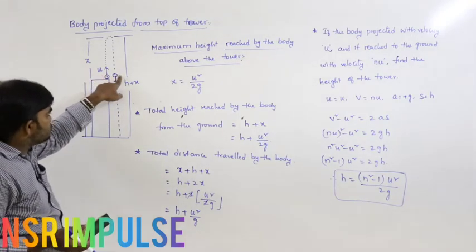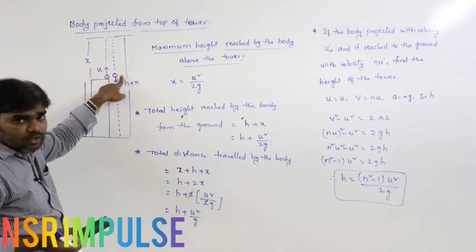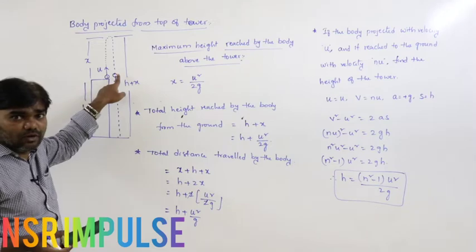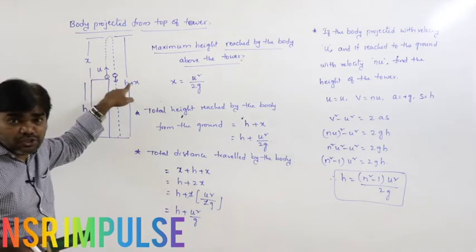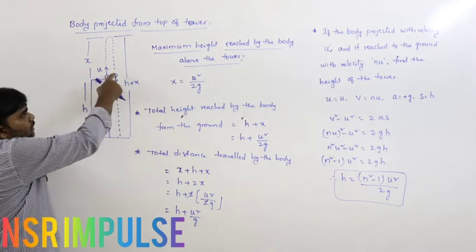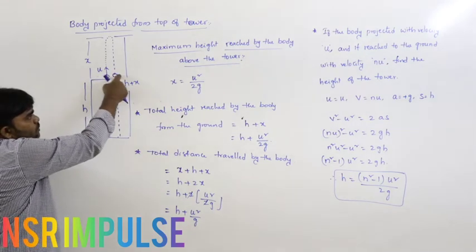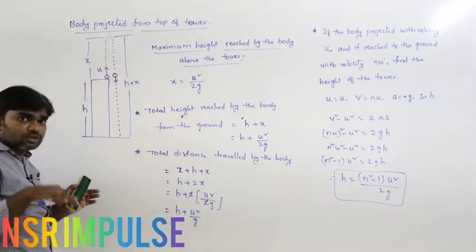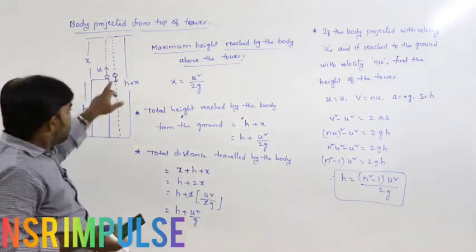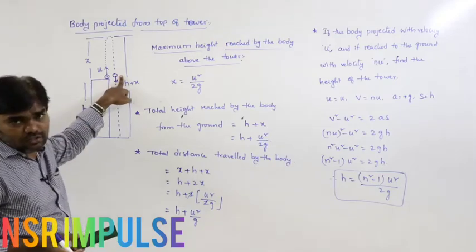In the downward direction, the speed of the body must be the same at that position. This is the position of projection. During downward motion at the same position, the speed must be the same. So I am considering from this point onwards.